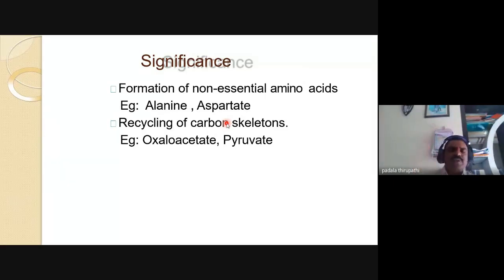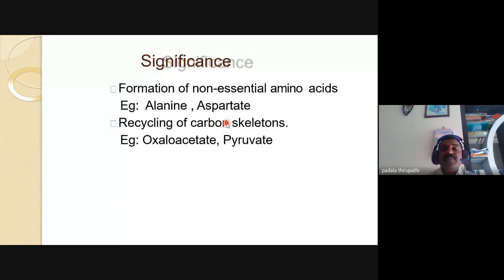Amino acids are of two types. Number one is essential amino acids, which are not produced or synthesized within the body of the living organism. Non-essential amino acids are those synthesized within the living organism, within the cell. For example, alanine and aspartate are non-essential for the living organism.